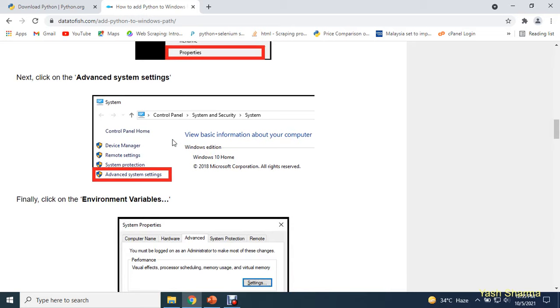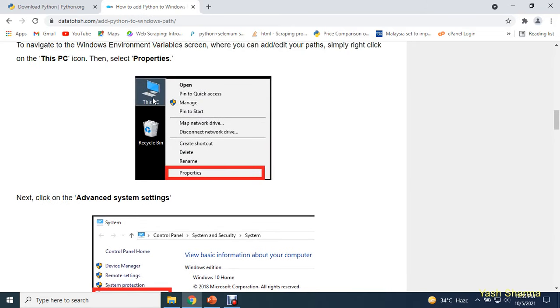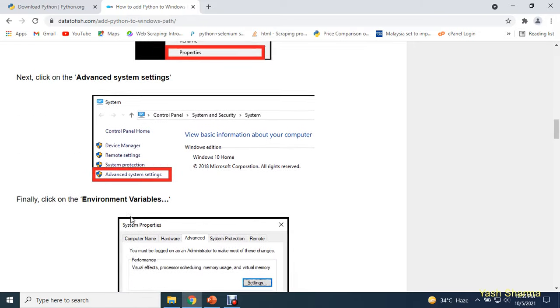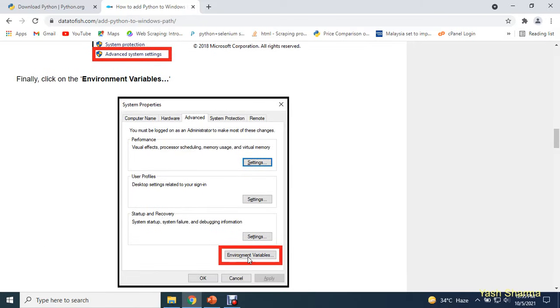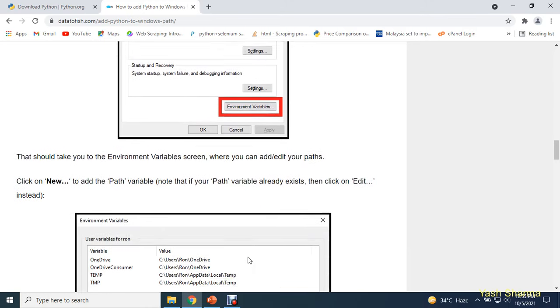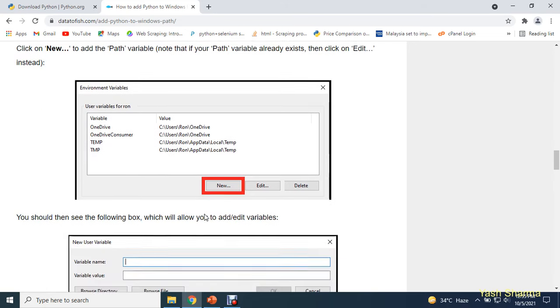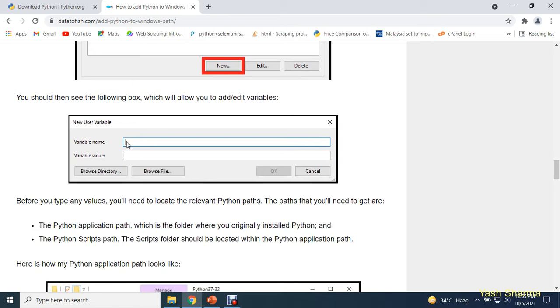First of all, you need to right click on This PC, go to the properties section, select advanced system settings, then click on environment variables, and here you need to click on new. That means here you need to add a new path for your Python. Then in variable name, you need to copy and paste the location of your Python exe.